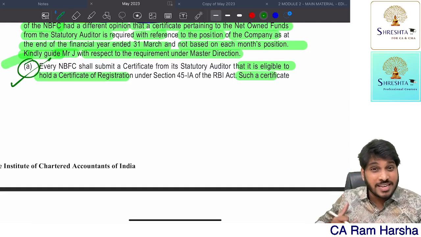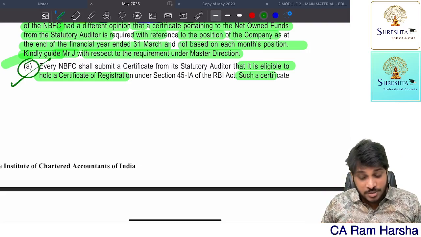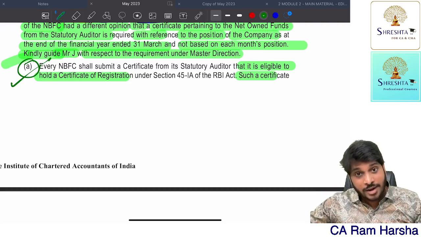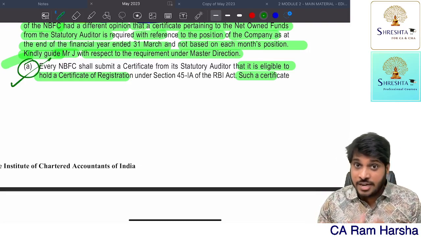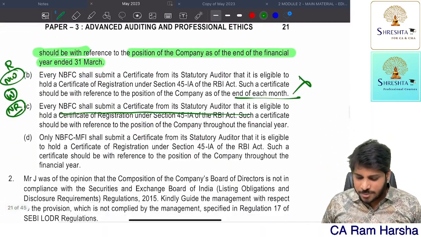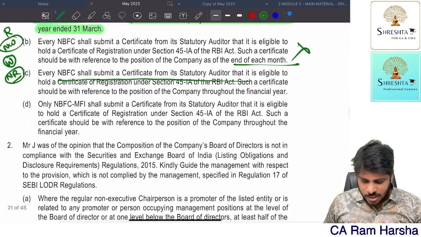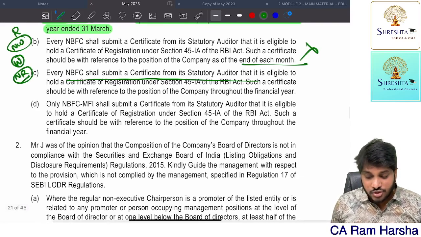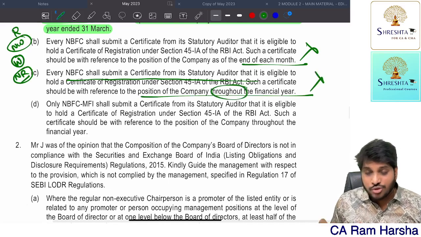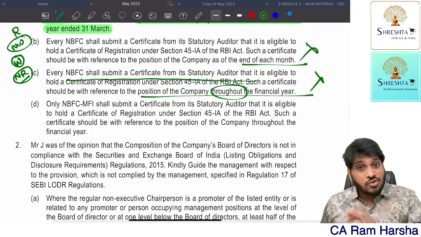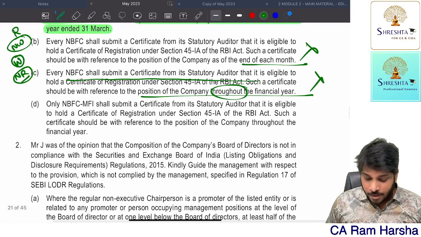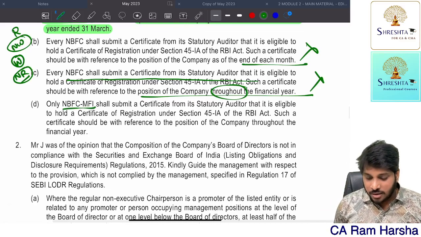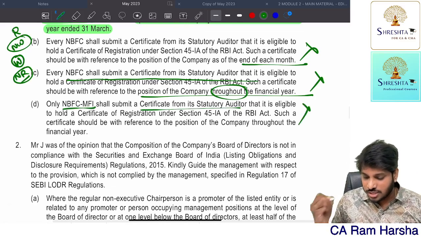That's why I discovered that the first option is very right, but I'm not moving to the next MCQ because I read the remaining 3 options. Are they providing better information than this? We need to check. Second option, each month they are saying, so it is wrong. Every NBFC should submit a certificate from the statutory auditor that it is eligible to hold the certificate of registration, and such certificate shall be with respect to position throughout the financial year. It is also wrong. At the end of the financial year is enough. Throughout 365 days is not required. There is no such requirement.